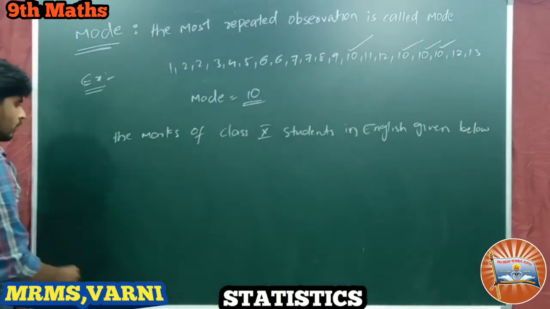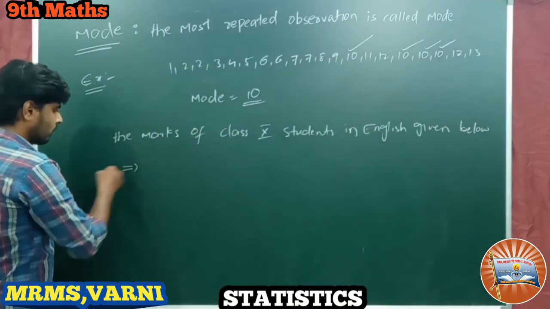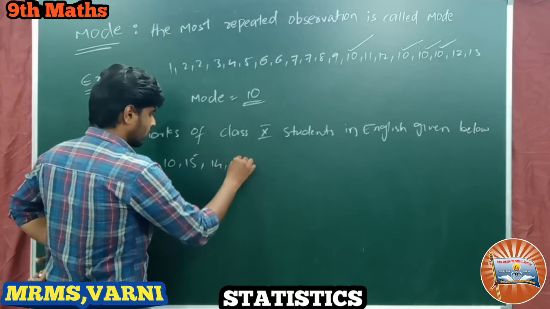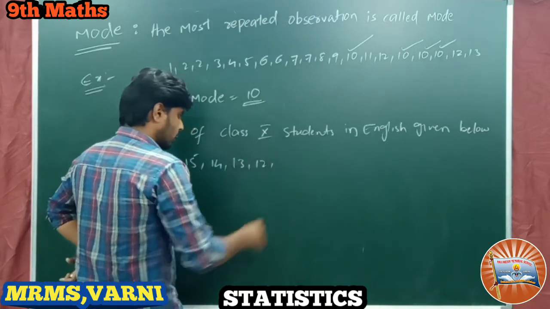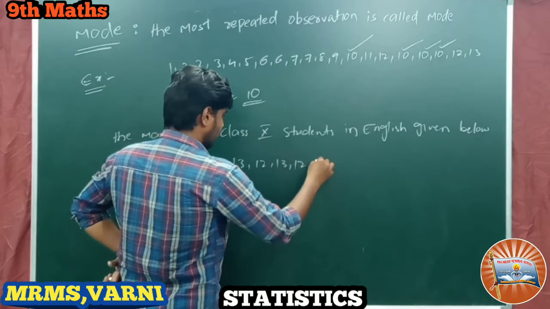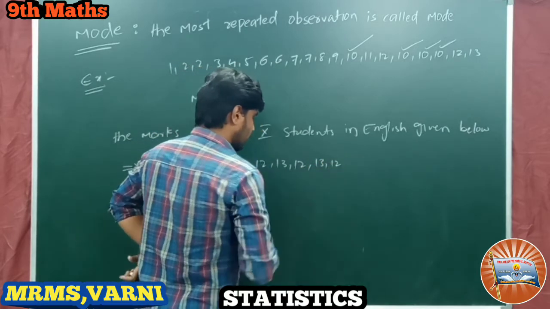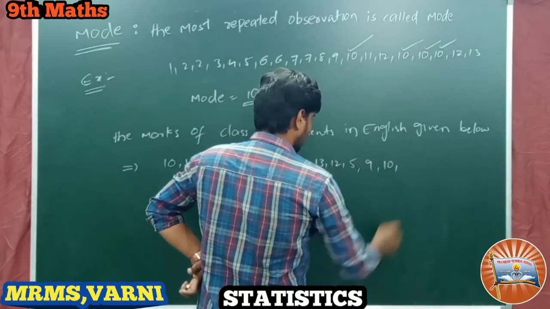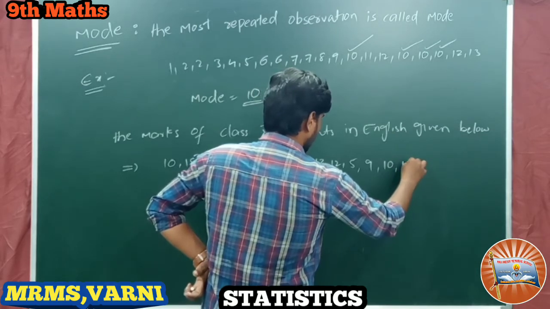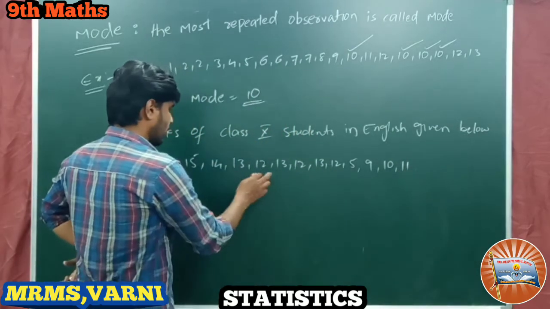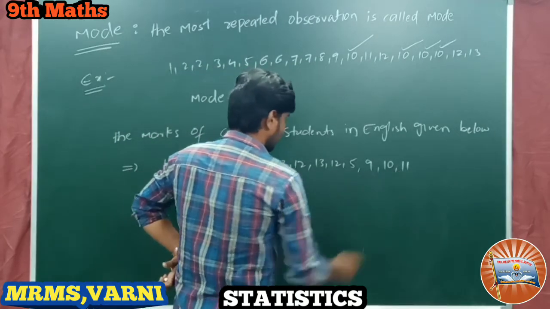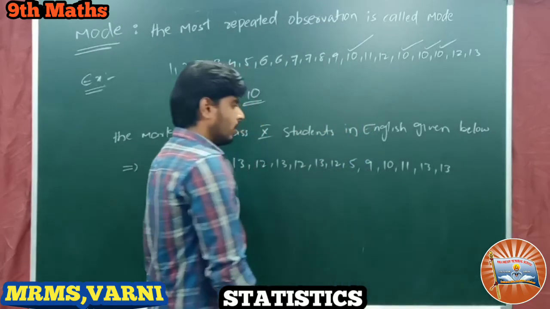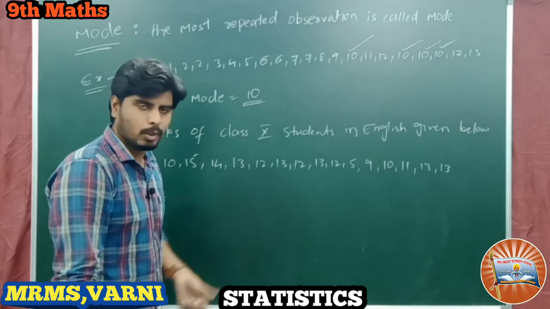Out of 20 marks I am giving here: 10, 15, 14, 13, 12, 13, 12, 13, 12, 5, 9, 10, 11, and again 13, again 13. Here 15 students' marks are given, out of 20 marks.